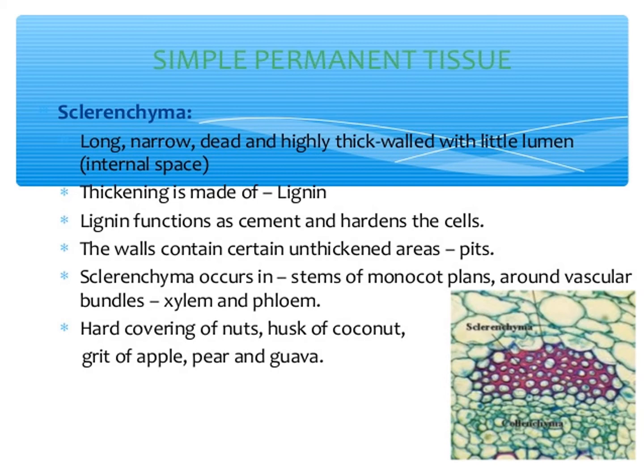Fibers are elongated sclerenchymatous cells, usually with pointed ends. See the picture of fibers, with lignified walls. Fibers are abundantly found in many plants. The average length of fibers is 1 to 3 millimeters.